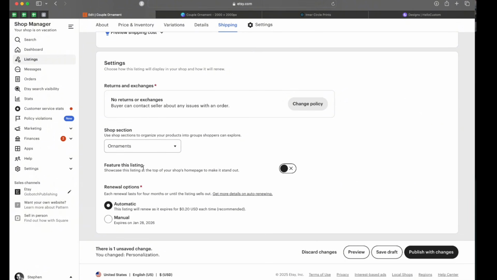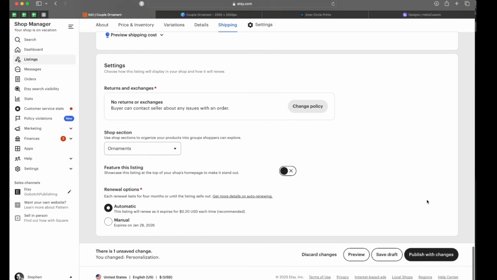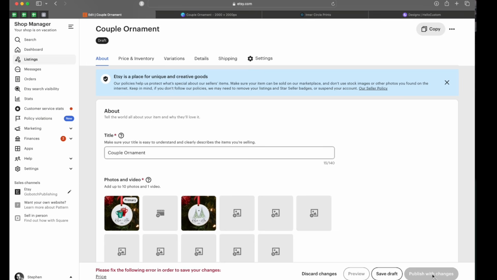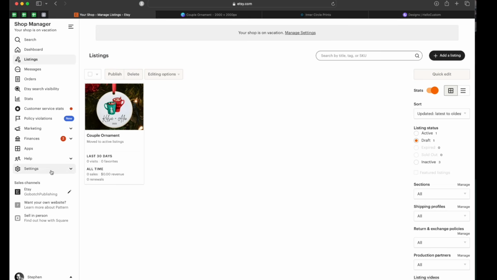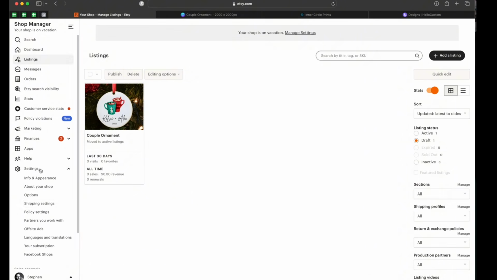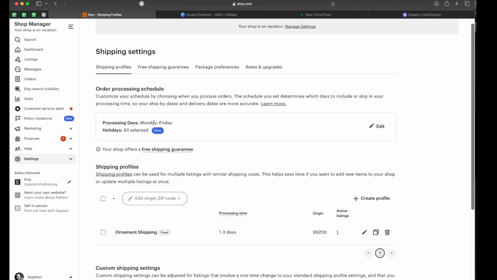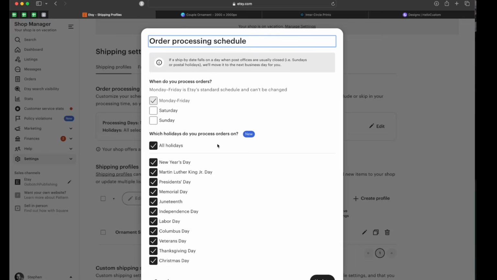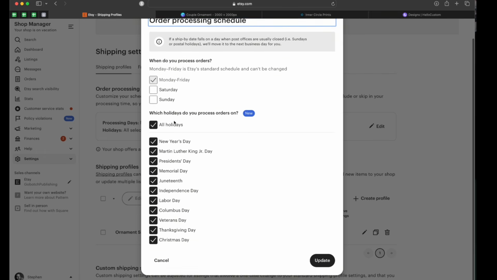And then put it in a shop section. I always set it to automatic and publish. So we're going to go ahead and publish this one. What I was mentioning over there for your production times, you'll go to shipping settings, and then here your processing. Click on edit, Monday through Friday, make sure these are deselected. And then I'm going to deselect the holidays.